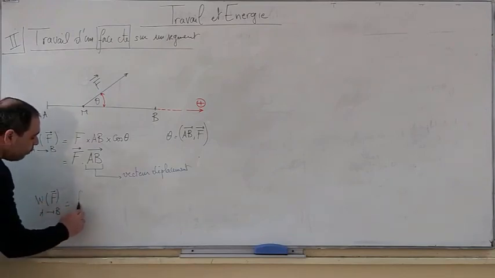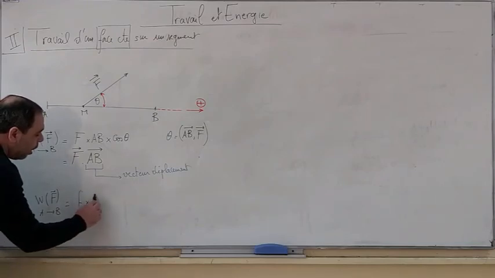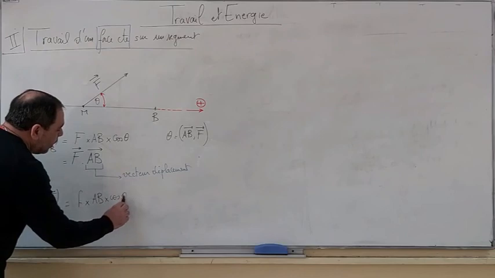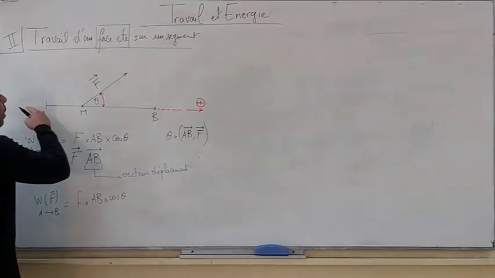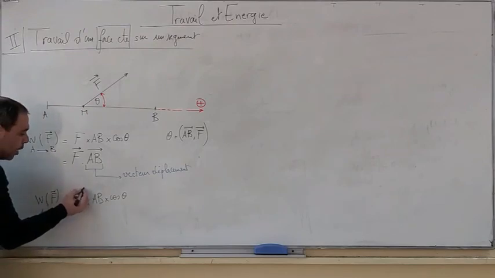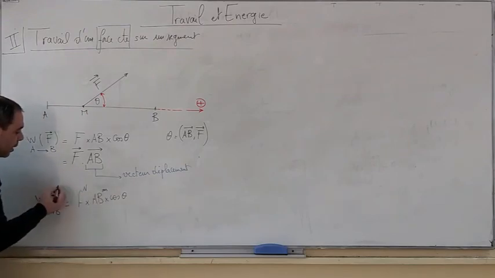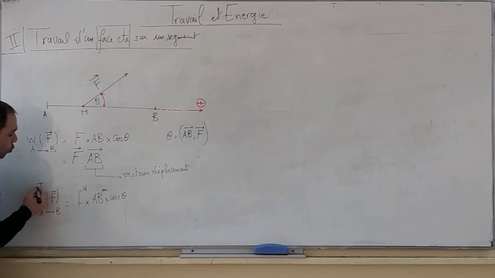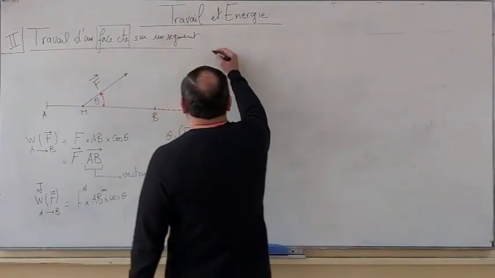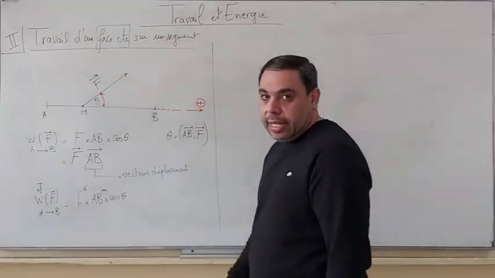The work done by a force F when its point of application moves from A to B is F times AB times cosine theta. This is the displacement, this is the force. F is in newtons, AB is in meters, and the work is in joules in the SI. Let's take several examples.